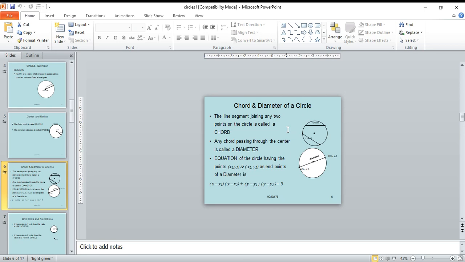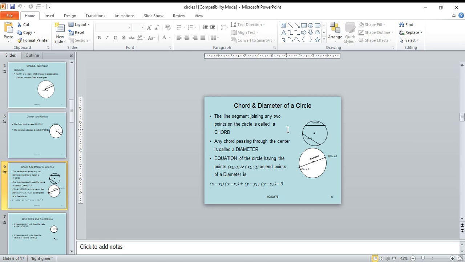The equation of the circle having the points (x1, y1) and (x2, y2) as endpoints of a diameter is (x minus x1) into (x minus x2) plus (y minus y1) into (y minus y2) equal to 0.